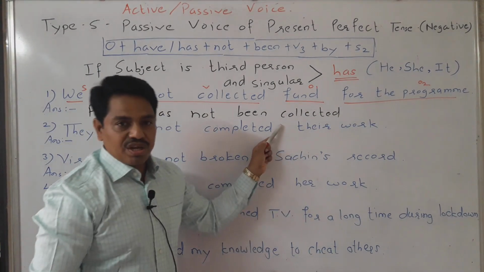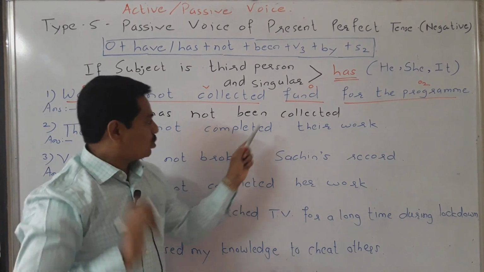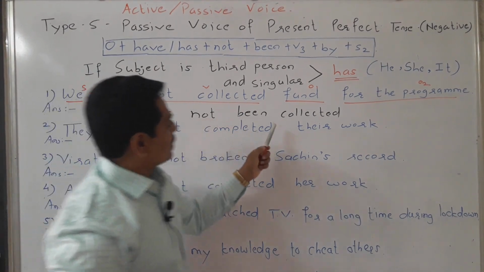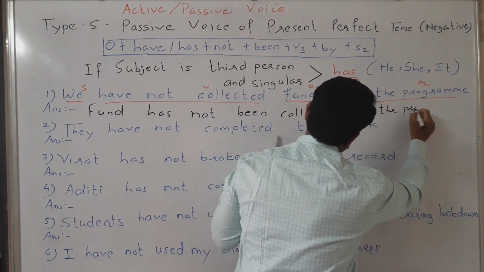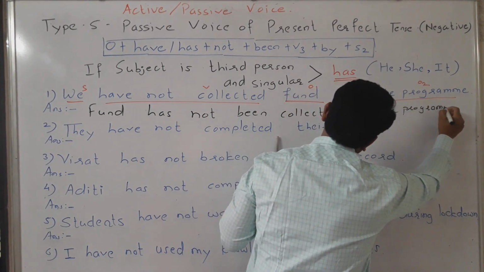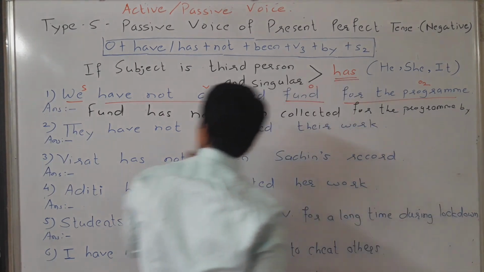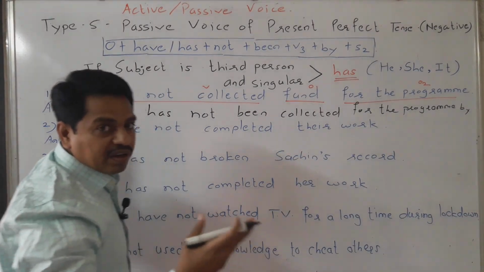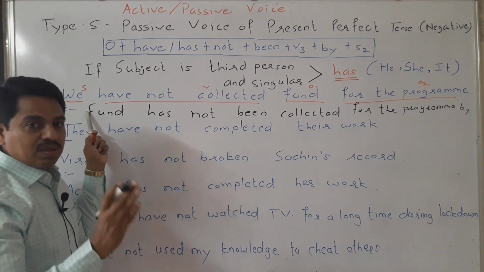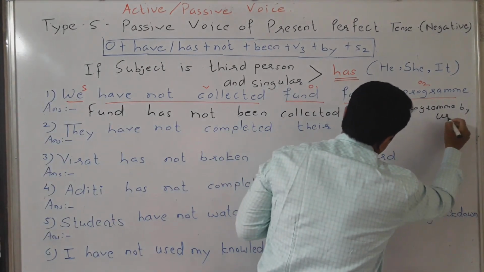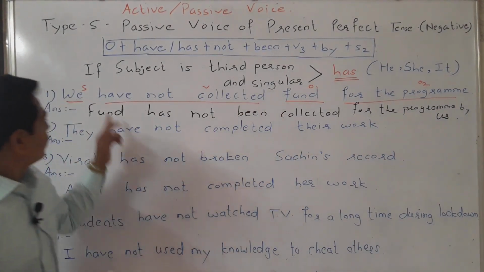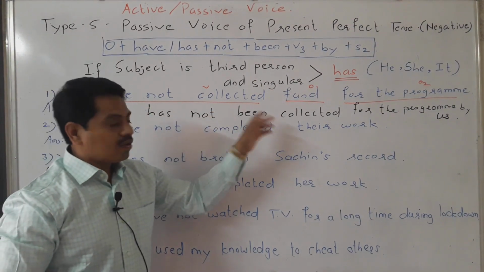Now after V3 we will take object number 2. Fund has not been collected for the program by us. By we will convert into us, the accusative or objective case. We have not collected fund for the program.